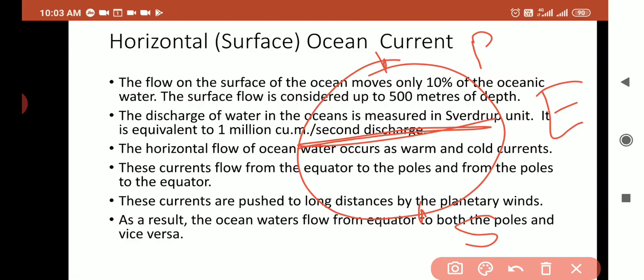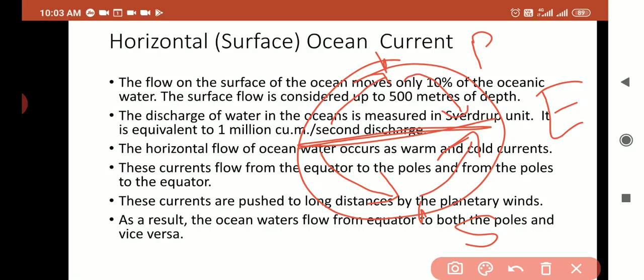Now see, ocean currents flow from the equator to the South Pole, equator to the North Pole, and again from pole to equator, from pole to equator. Okay. Remember, these currents flow from the equator to the poles and from the poles to the equator.